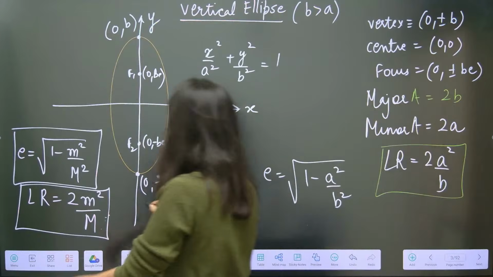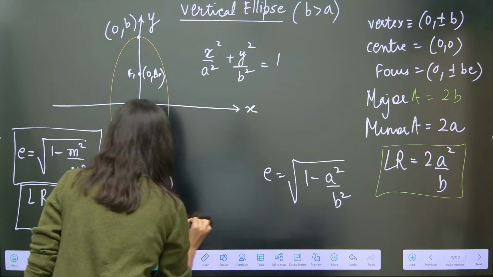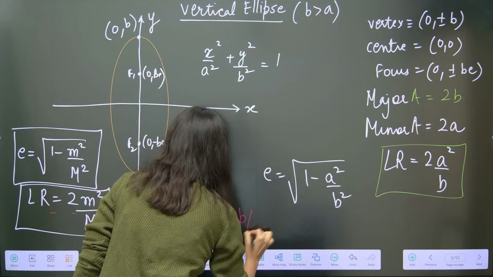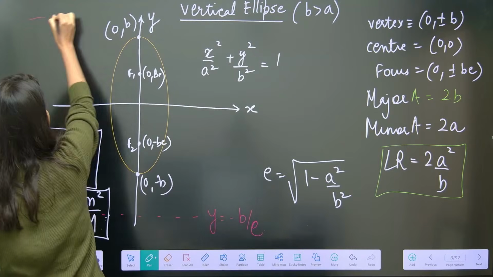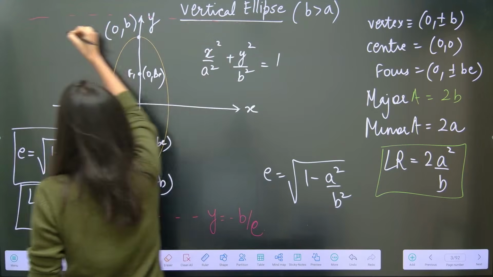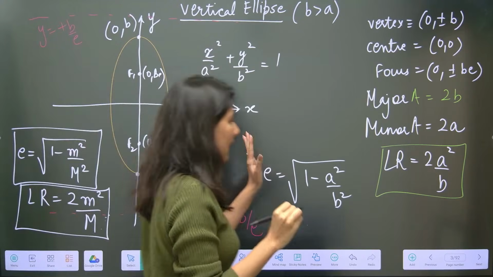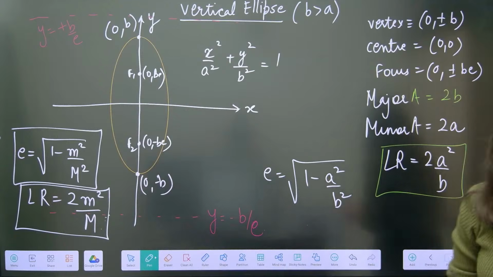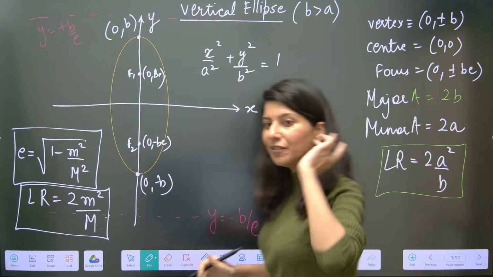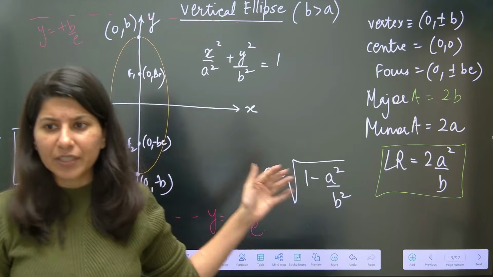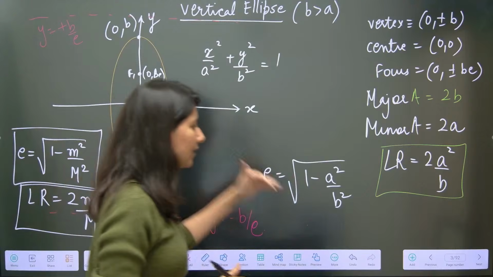In case of vertical ellipse, y equals minus b by e and y equals plus b by e. So directrices are different in both types of ellipse, horizontal and vertical.